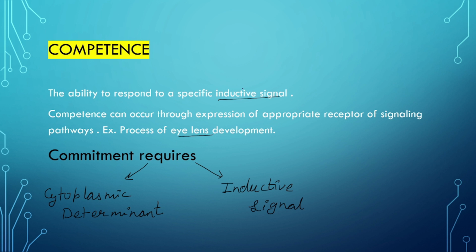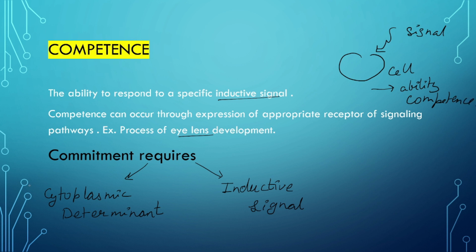The ability of a cell to accept a particular signal is known as its competence.